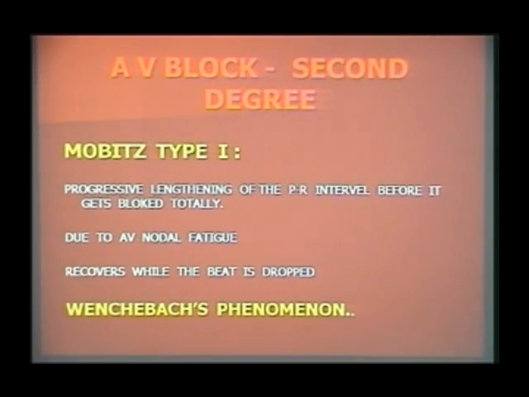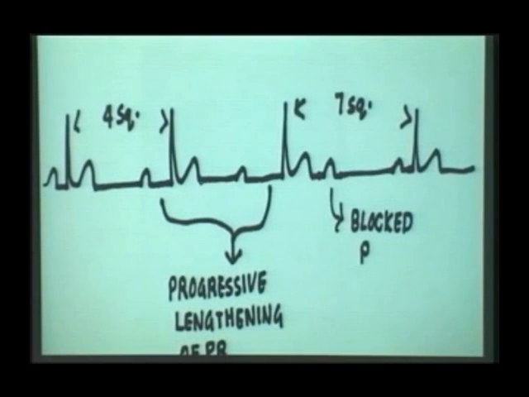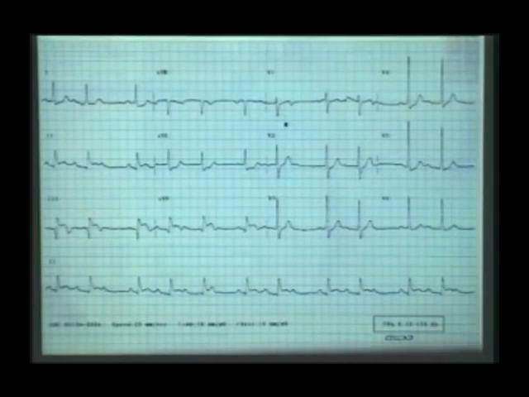It's called Wenckebach's phenomenon. So here what happens is the PR interval gets progressively prolonged and suddenly you find a P wave which is not followed by the QRS complex. Then the PR interval starts normally, then it gets prolonged and then the P wave is blocked. So there is a progressive lengthening of the PR interval before the P wave is blocked, which is called Wenckebach type 1 atrioventricular block.